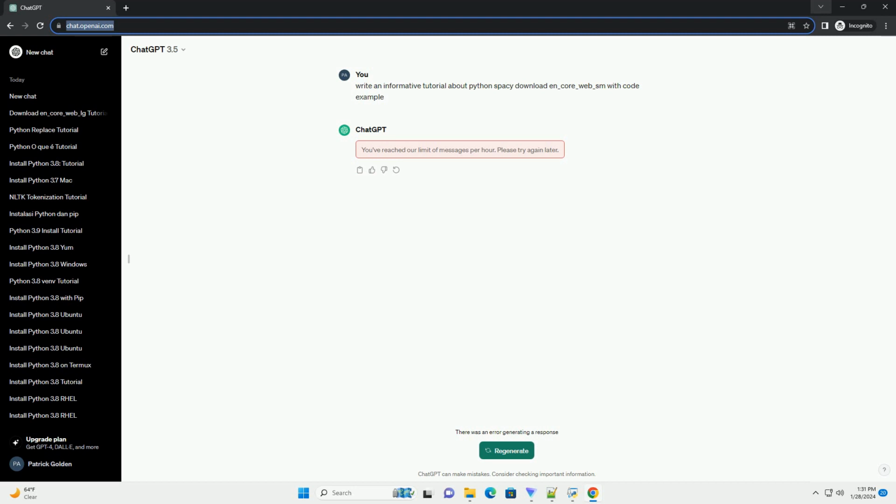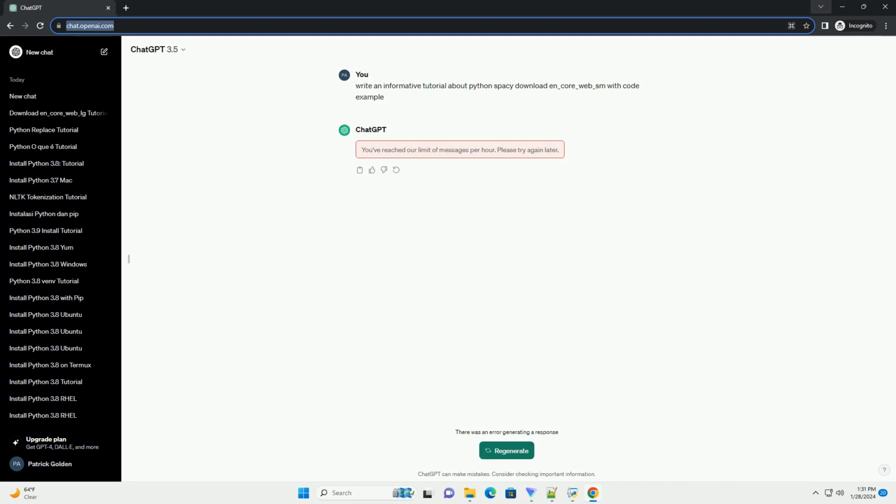ChatGPT. Certainly. Below is an informative tutorial on how to download the en_core_web_sm model using the spaCy library in Python, along with a code example. spaCy is a popular natural language processing, NLP, library in Python that provides pre-trained models for various languages. One of the commonly used English models is en_core_web_sm. In this tutorial, we will guide you through the process of downloading and using this model in your Python